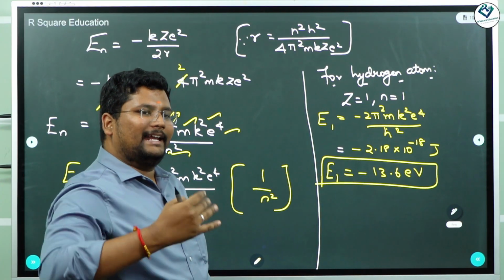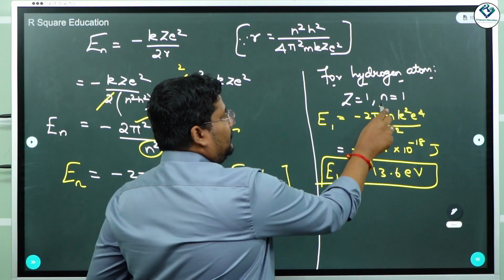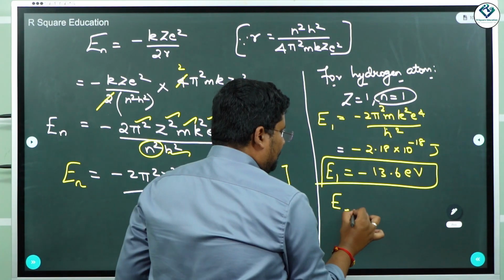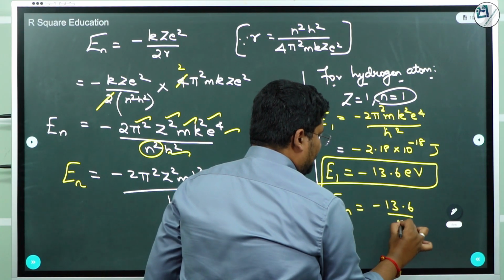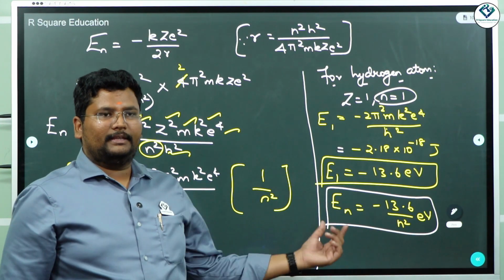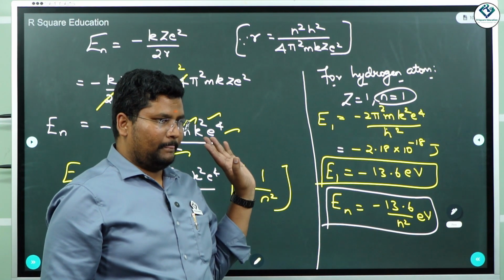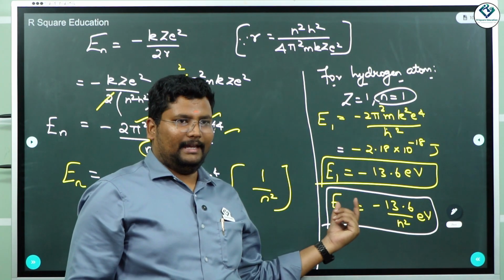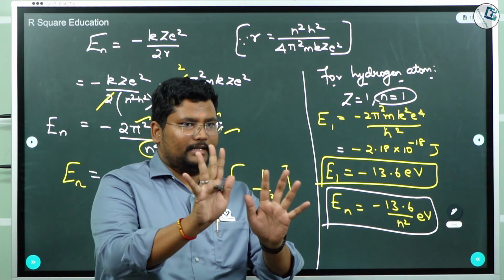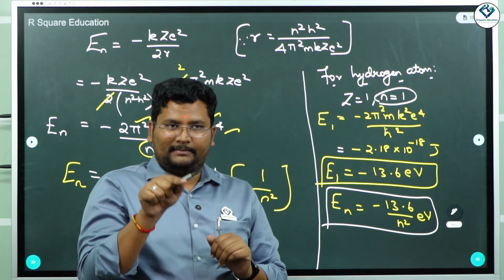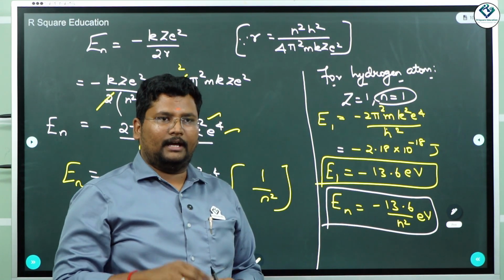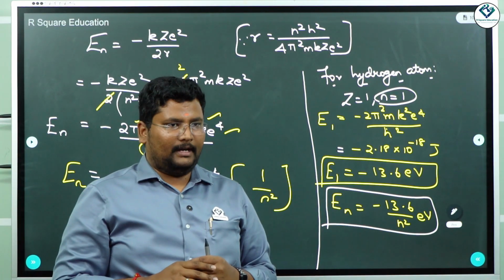If it is going to be for n orbits, then what will be there? Instead of n equal to 1, you will just have n. So En will be equal to minus 13.6 divided by n square electron volt. So this is going to be the energy of n orbits. This n value will be very less for the orbits which are very close to the nucleus. The first orbit around the nucleus is very close, right? So energy is inversely proportional to n square. So when n is small, will the energy be higher?